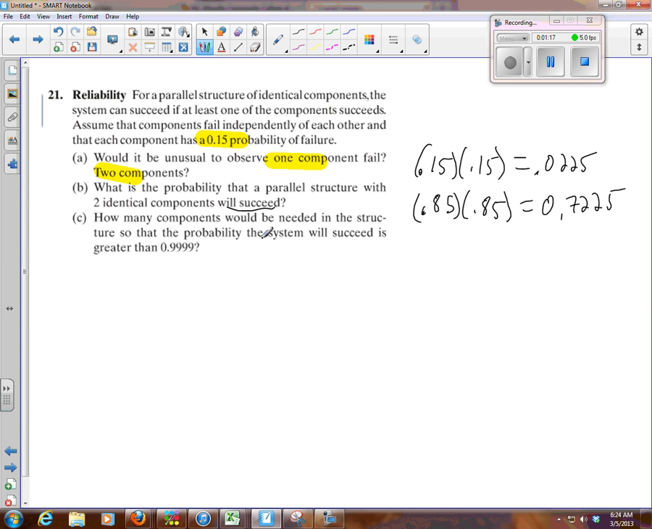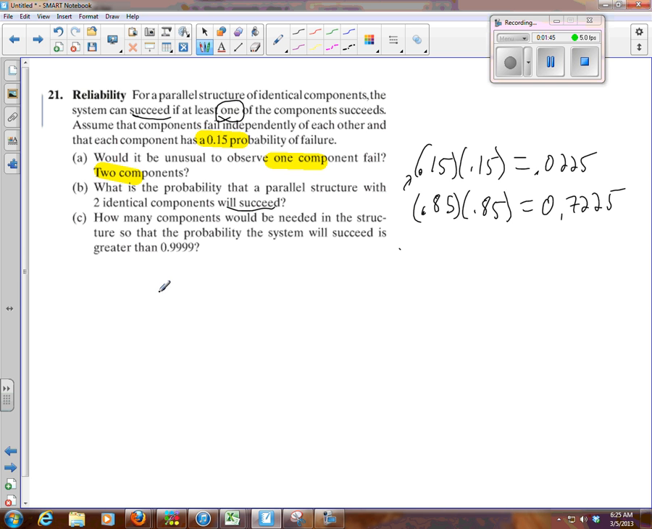Okay. So now for this last one, this is getting at that "at least" idea. We want to know what's the probability that at least one will make it? Because if one is still working, the whole process will succeed, as they're telling us. As long as one of them is working. So we know the probability of them both failing, if there are two components, is 0.0225.